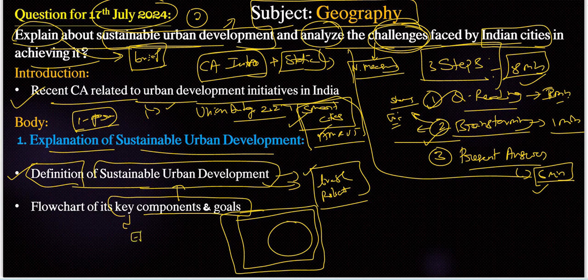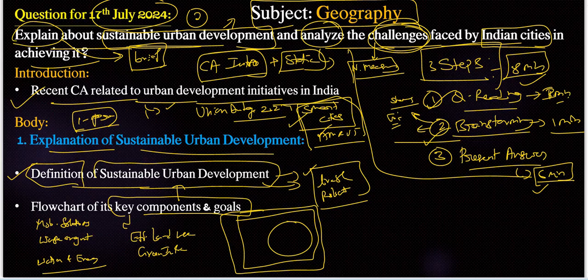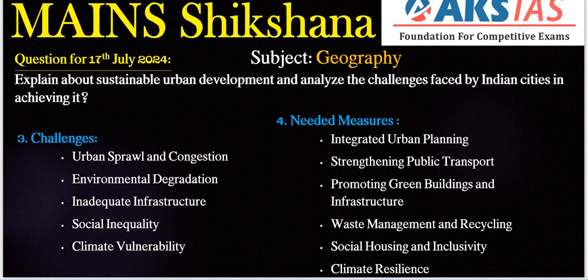We have efficient land use, and also green infrastructure, and also mobility solutions, and also waste management, and one more, water and energy efficiency. All those are important key components or goals of our sustainable urban development. We need to mention them within a flow chart. That should be clear. Next important thing is we need to go for the challenges part.